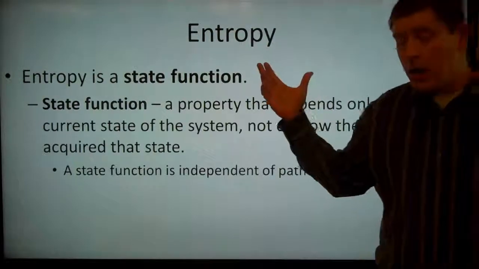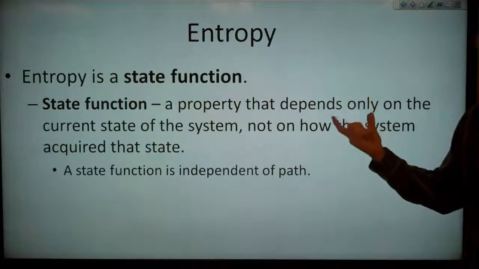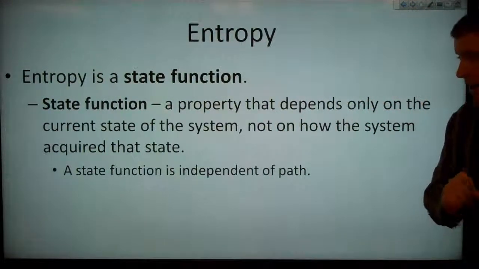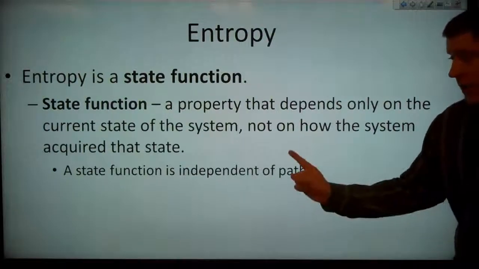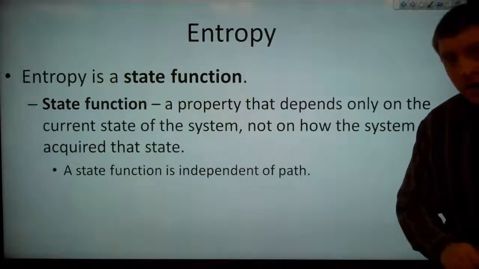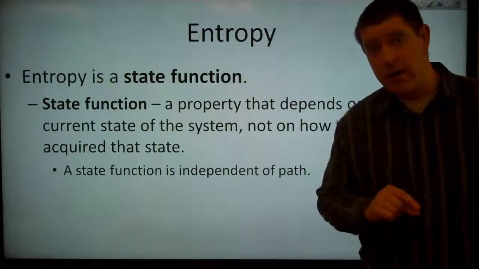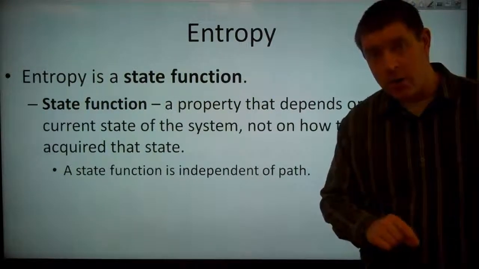So, entropy is a state function. Now, a state function is a property that depends only on the current state of the system and not on how the system acquired that state. Which means a state function is independent of the path, as opposed to a path function, which does depend on the path taken to the system's current state.